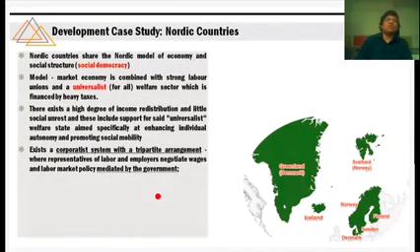There exists a corporatist system with a tripartite arrangement where representatives of labor and employers negotiate wages, and labor market policies are mediated by the government. Can you imagine that this kind of thing can happen? This is happening. This is happening in Nordic countries for the last so many decades.